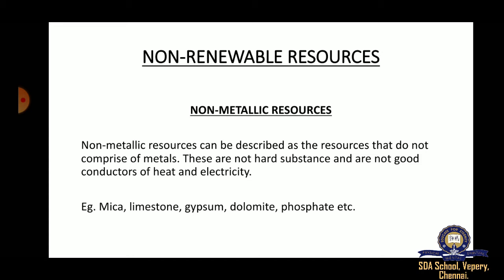Non-metallic resources are bad conductors of heat and electricity, so heat and electricity never pass through them. So, these are called non-metallic resources. Examples of non-metallic resources are mica, limestone, gypsum, dolomite, phosphate, etc.